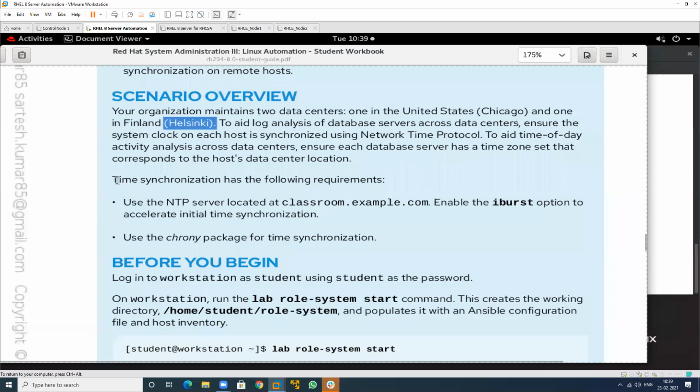So you want to maintain the time synchronization by using the NTP server. See this one, and this is my NTP server name, and you want to synchronize the time of both organizations, then we can maintain the NTP server, and this is the name of the package that is to be installed for this particular server. So chrony is the package name that you have to install.